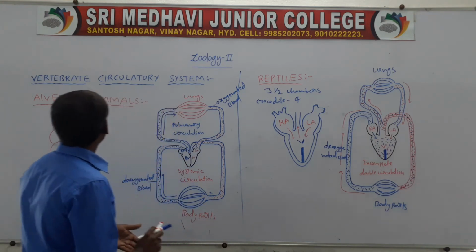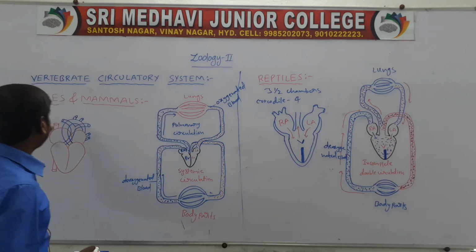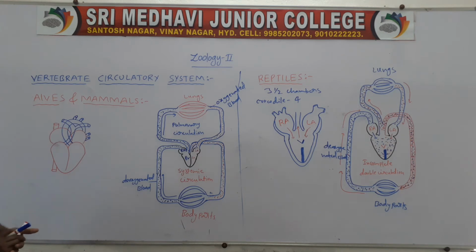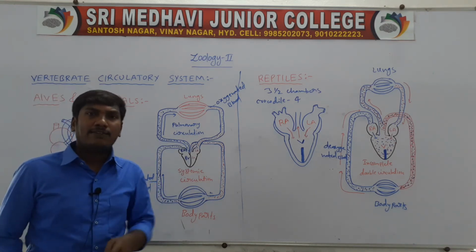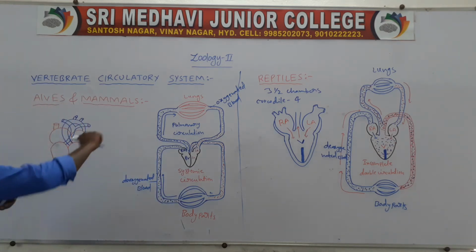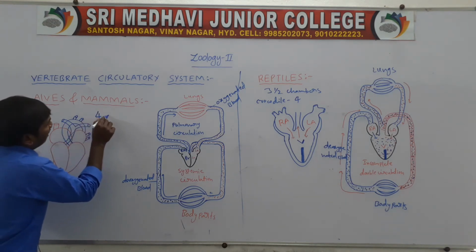Next one, aves and mammals. The aves and mammals contain a 4 chambered heart.